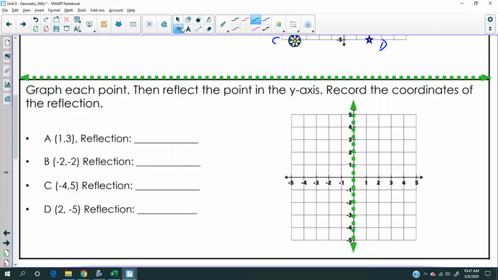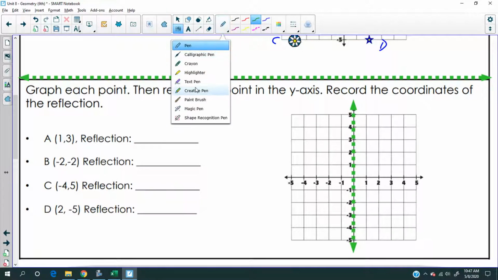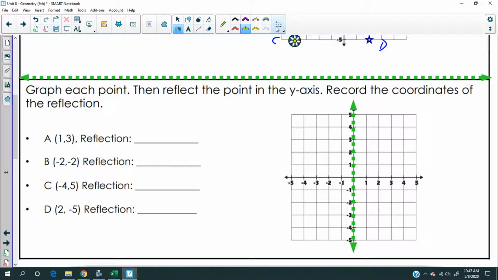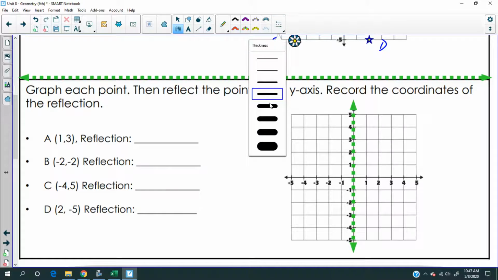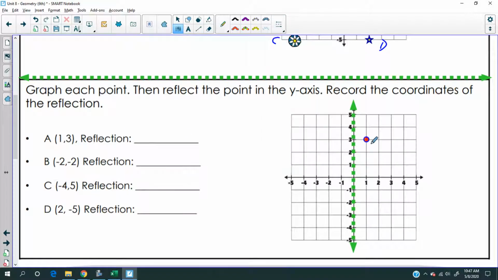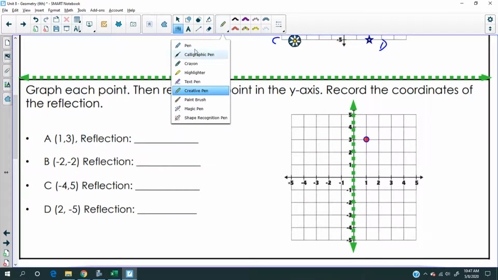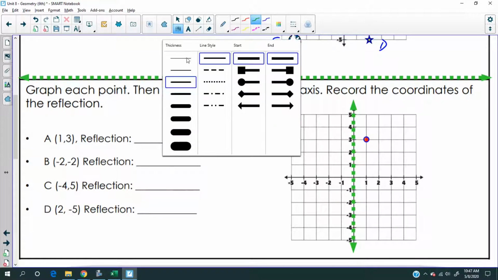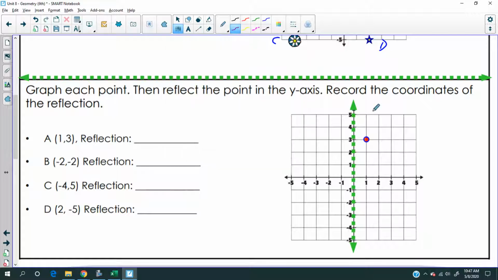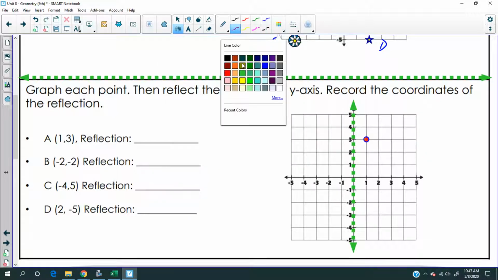Let's plot point A. Use a magic pen. Point A is (1, 3). Let me label that point A. Let's use purple. I don't want to use pink actually. Pink is cool. All right, let's use pink. Let's make it happen.